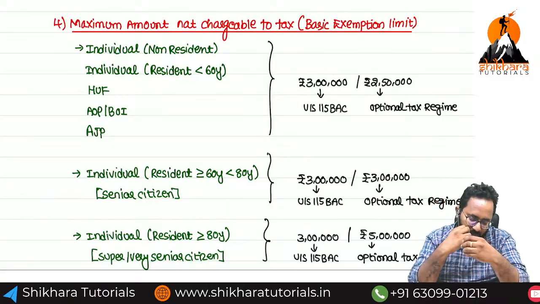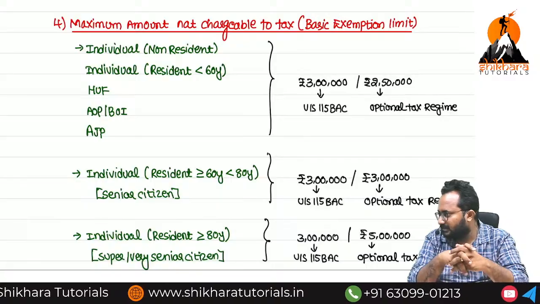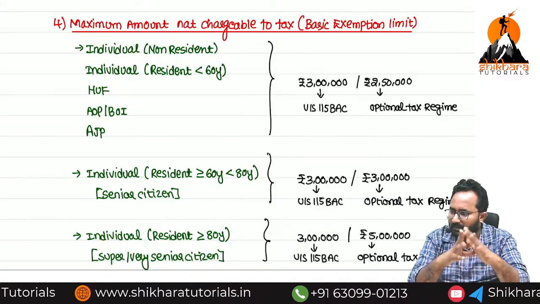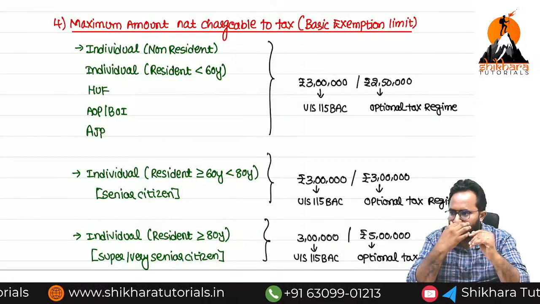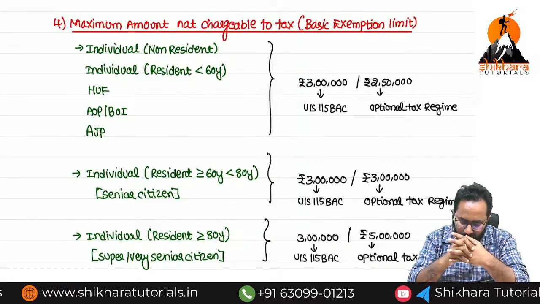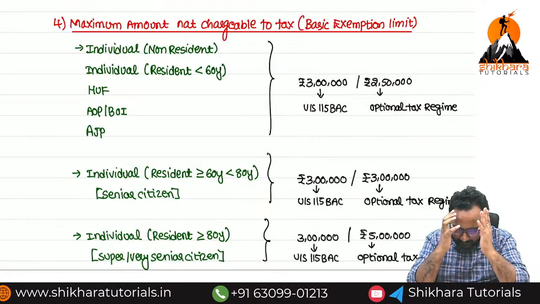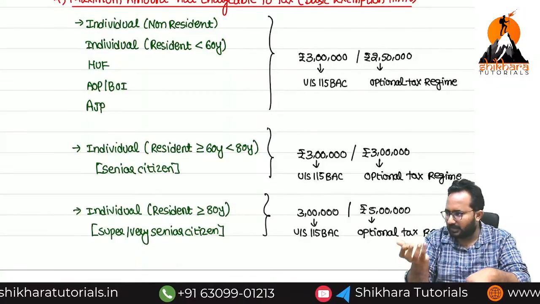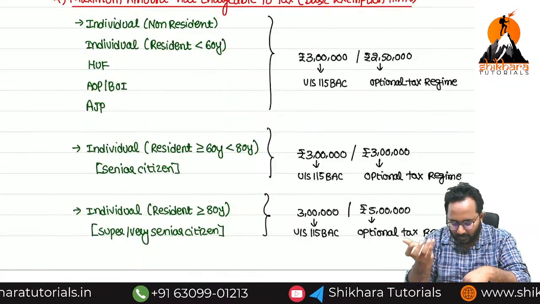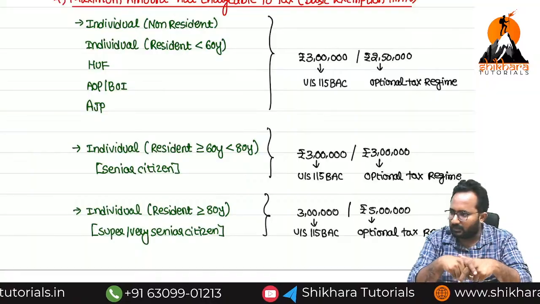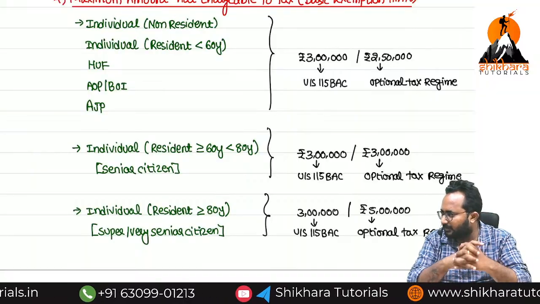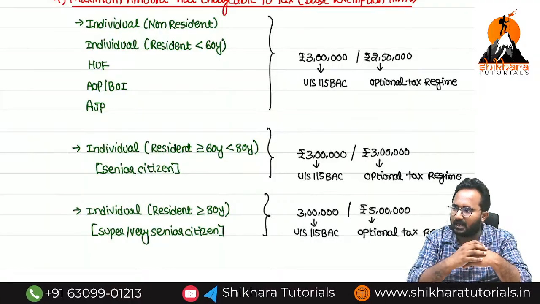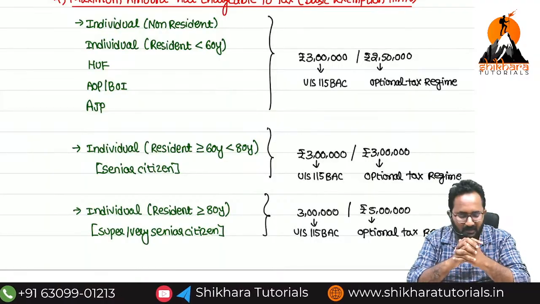Don't think about what this 115BAC is, sir. I want to know? Yes, you can, but in this chapter only I will tell you. But wait for some time. What is the basic exemption limit for every person under section 115BAC? 3 lakh. That means individual also, HUF also, AOP also, BOI also, AJP also, 3 lakh only. But company, partnership firm, LLP, local authority, cooperative society, what is the basic exemption limit? Nil. Clear?